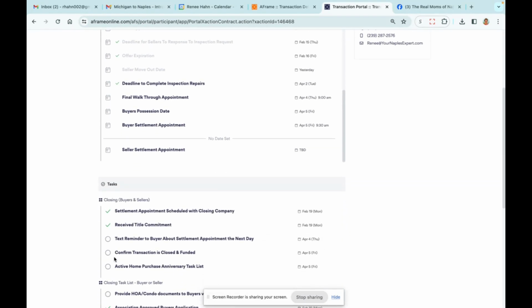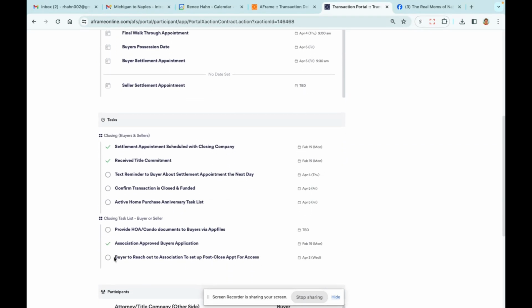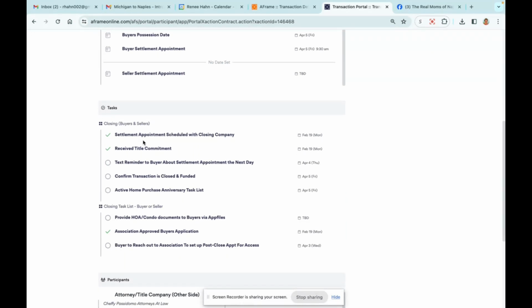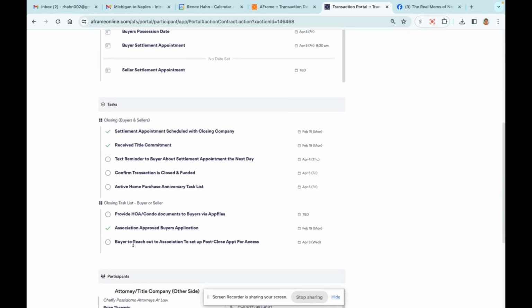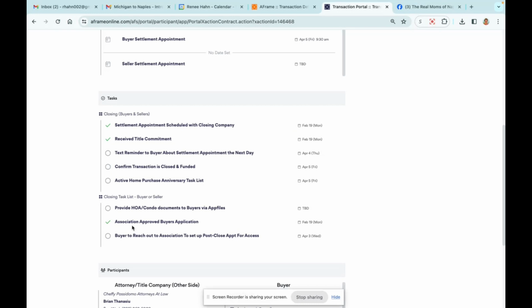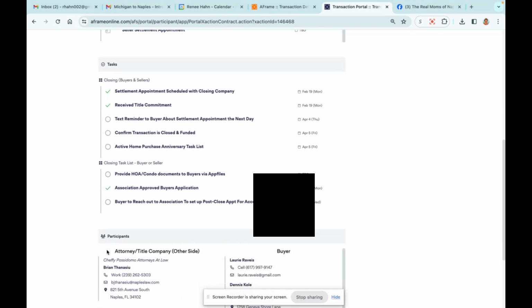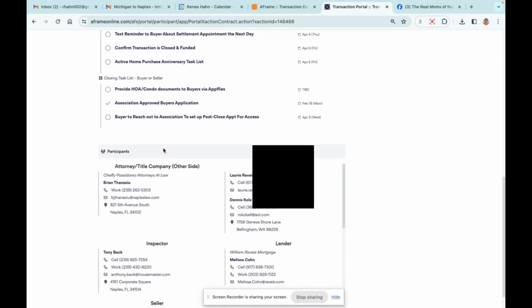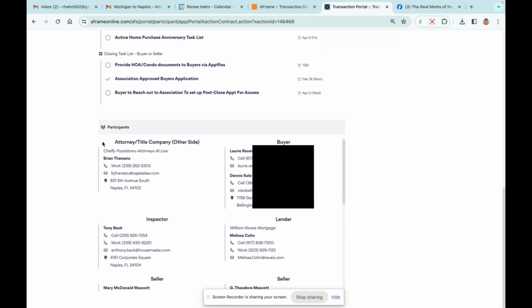If you keep scrolling down, these are tasks. These are activities that get completed to support your closing, or in the case of a listing, your listing. And then the last thing on this scroll is participants. On the listing side, this is going to be fewer because you might just have the photographer and your contact.